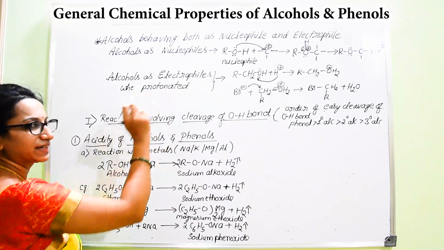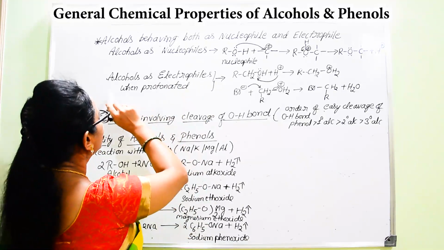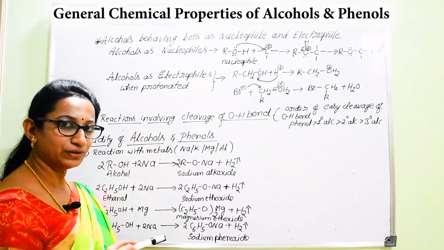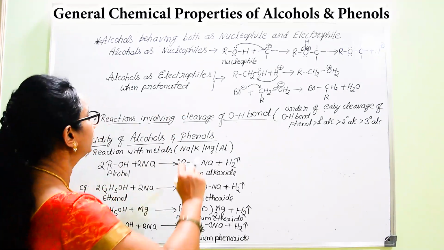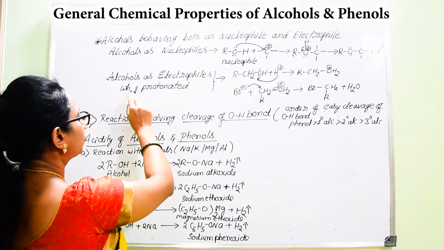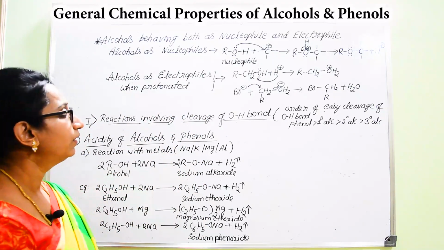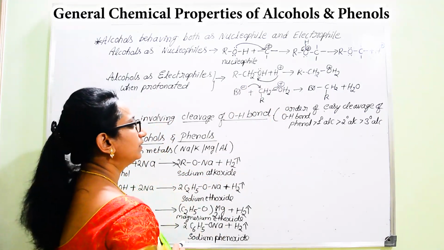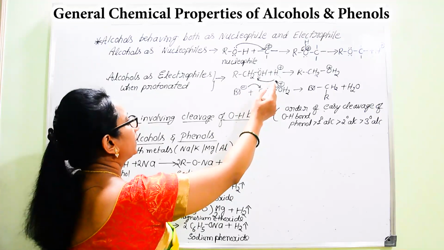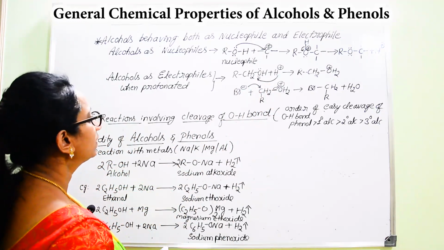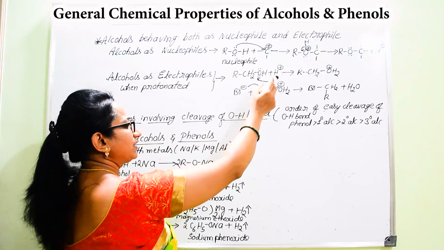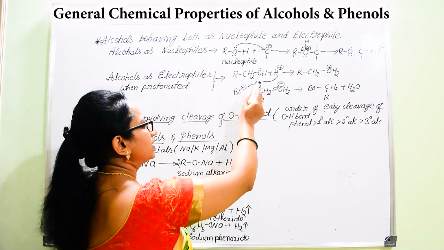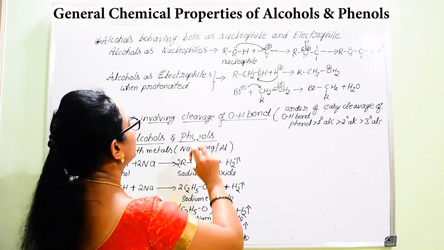And if we come to the second case, in the second case alcohol is actually acting as an electrophile. When does this alcohol act as an electrophile? This is possible when alcohol gets protonated. Whenever an alcohol interacts with a proton, what type of attack will be taking place? There will be an electrophilic attack, so now this alcohol is acting as an electrophile.